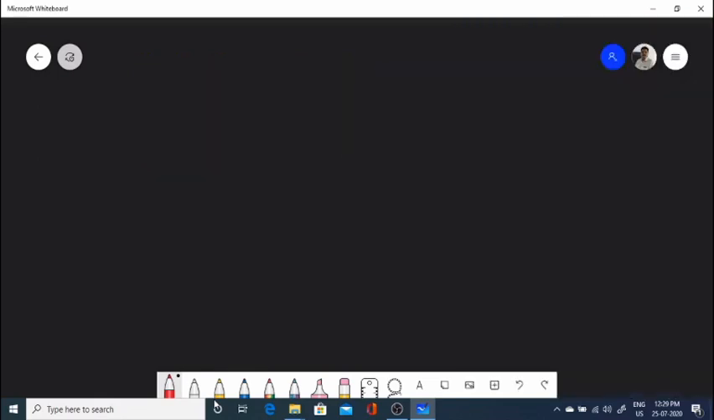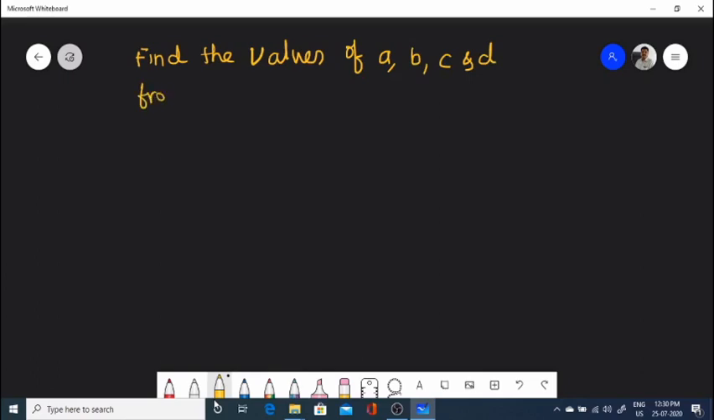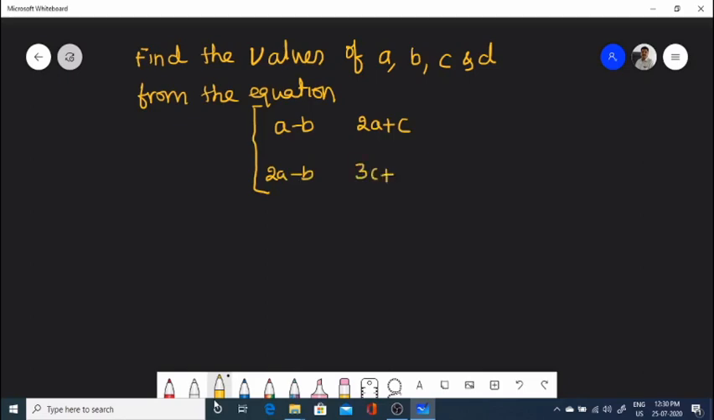So let's take another example. Find the values of a, b, c and d from the equation: matrix a minus b, 2a plus c, 2a minus b, 3c plus d equals matrix -1, 5, 0, 13.